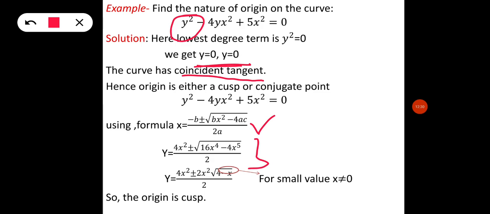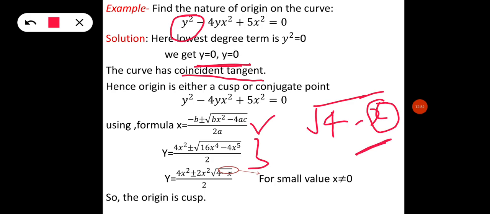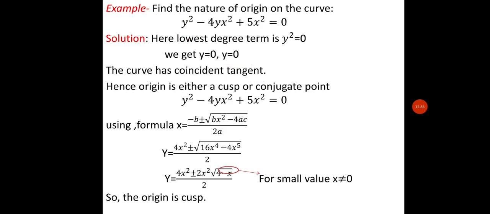We have to do the calculation here, and in this we will see that under root we will get under root minus 4 minus x. Even the smallest value of x we put here, this will never be zero. It always remains positive. So here we see that the origin will be a cusp.